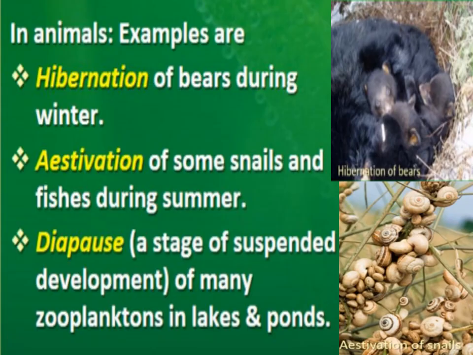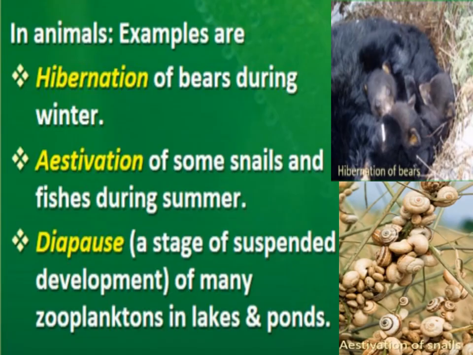Diapause is a stage of suspended development. So how is it different from hibernation and estivation? In hibernation and estivation, the mature animal is showing the winter sleep or the summer sleep. But in diapause, development is suspended. A mature animal is not present here. This organism will be suspended at any of the developmental stages. So a stage of suspended development is seen in diapause.